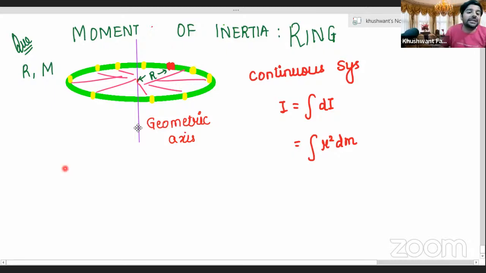I repeat, you all can write this down into your copies if you like, that here in this case, the distance of each element is the same from the central axis of rotation.